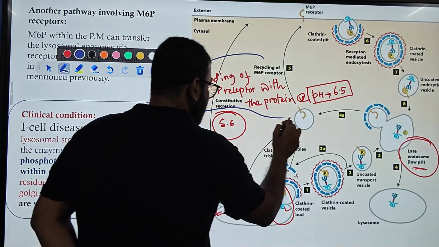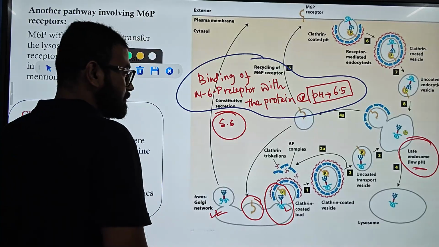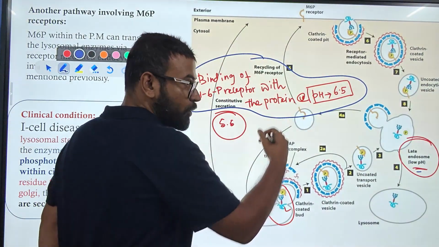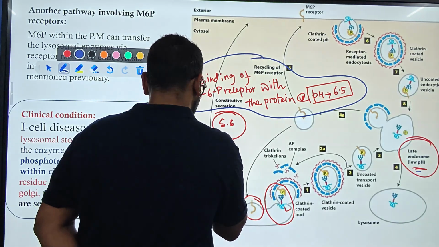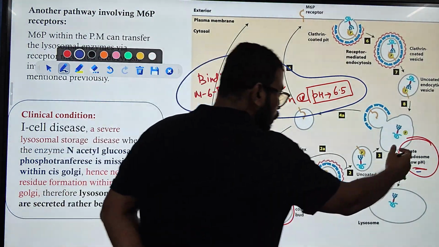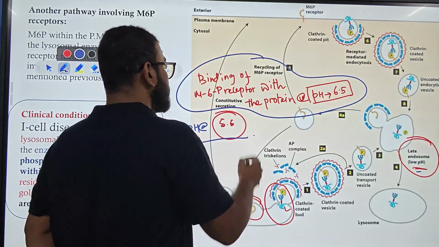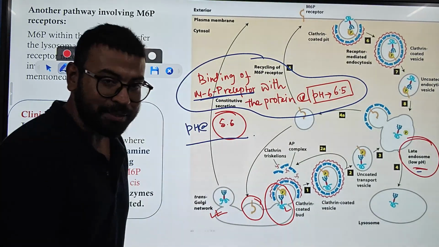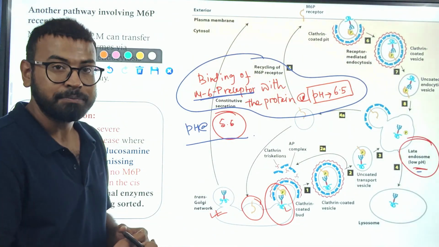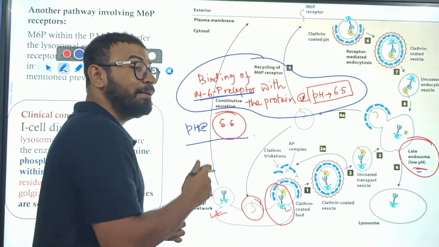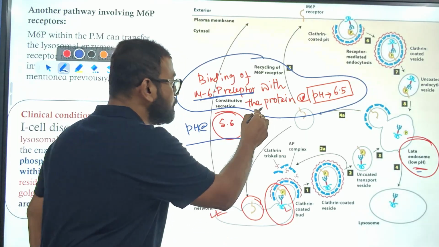This binding occurs at pH 6.5, but the late endosome has a pH of nearly 5.5. At this low pH, the mannose 6-phosphate receptor cannot remain bound to the protein.